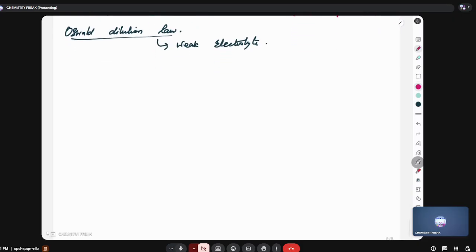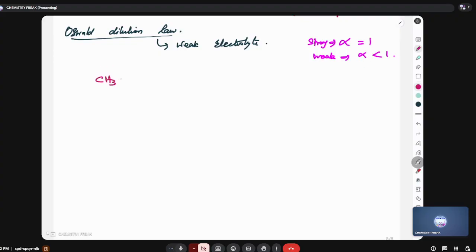Okay, look, here are some derivations. Why are we doing it? For a strong acid, the degree of dissociation alpha is equal to 1. But for a weak acid, the alpha value is less than 1. So how to calculate the alpha value? For that, we are developing this law called dilution law.